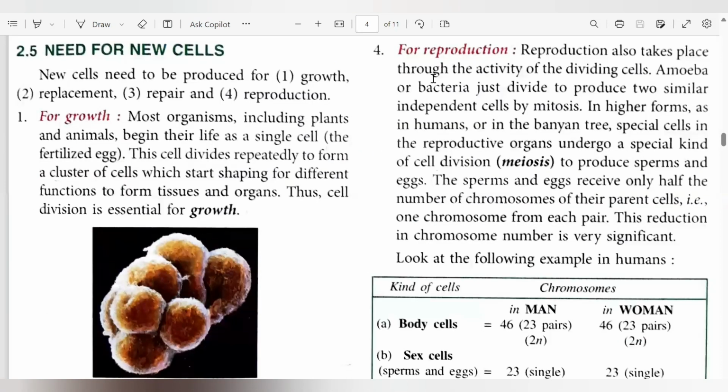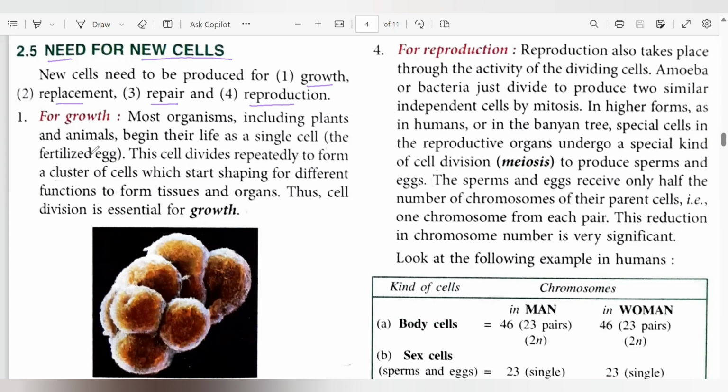Now let's move on and understand why there is a necessity for cell division. We have already learned in the beginning of this chapter that every living organism undergoes cell division. So what's the need for these new cells which are formed again and again? So new cells are produced for the growth of a body, to replace old and worn out cells, for the repair of old injured cells, and also for the process of reproduction. So let's look at each of these points one by one.